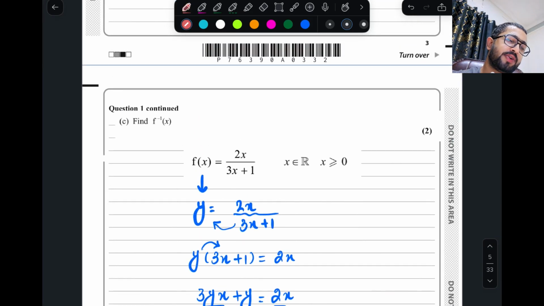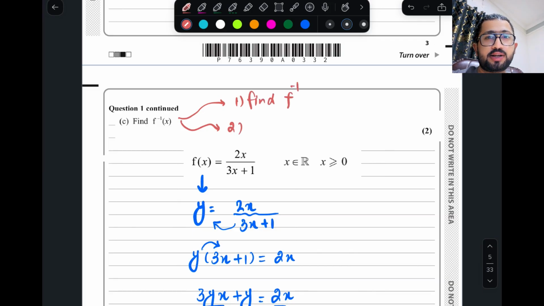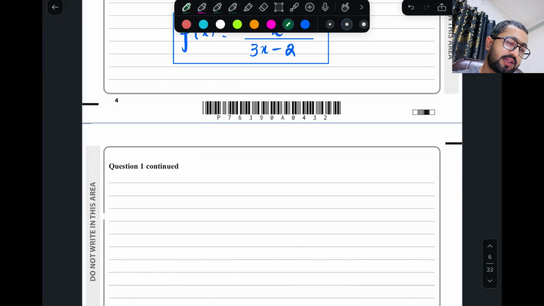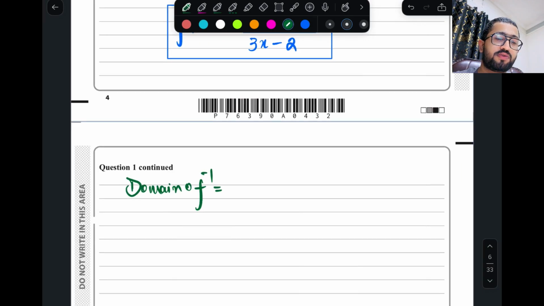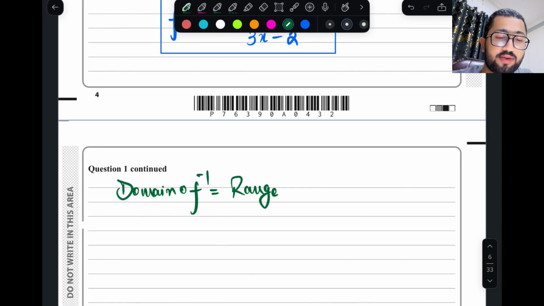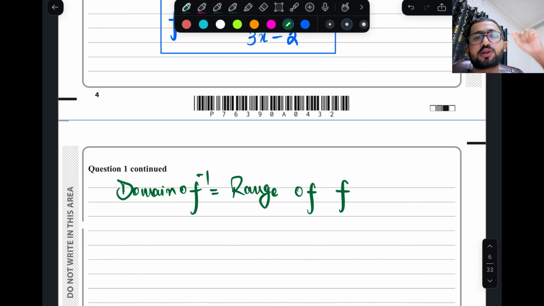So whenever the question is finding the f inverse, how many things do you have to do, everyone knows? Find f inverse and find the domain of f inverse. So let's figure out the domain of f inverse as well. The domain of f inverse will become the range of, yes, everyone knows, whenever the question is to find the domain of the inverse function or the range of the inverse function, it is actually equal to the range of the original function.